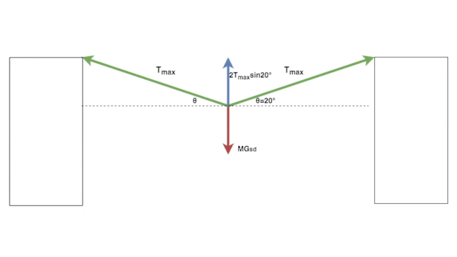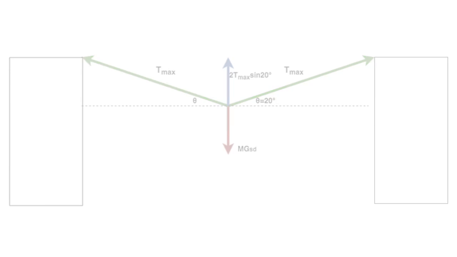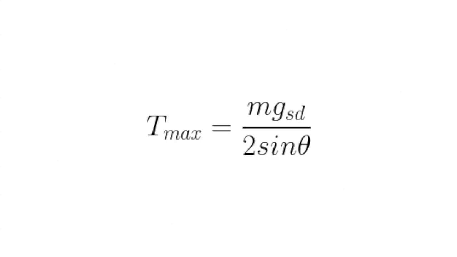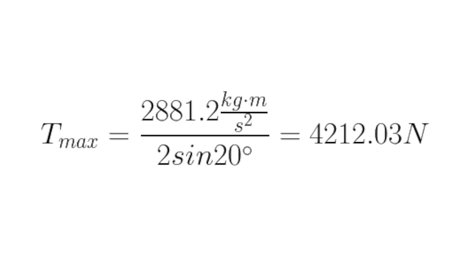In order to simplify calculations, we will assume that when Shrek and Donkey are in the middle of the bridge, it is bent at a 20-degree angle. Here's the free body diagram of the situation. As you can see, the weight of Shrek and Donkey is equal to twice the maximum tension times the sine of 20 degrees. So with a little derivation, we can find that the maximum tension in the rope is equal to about 4,212 newtons.